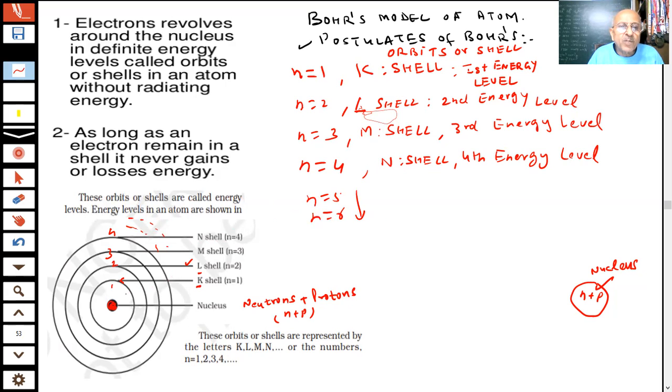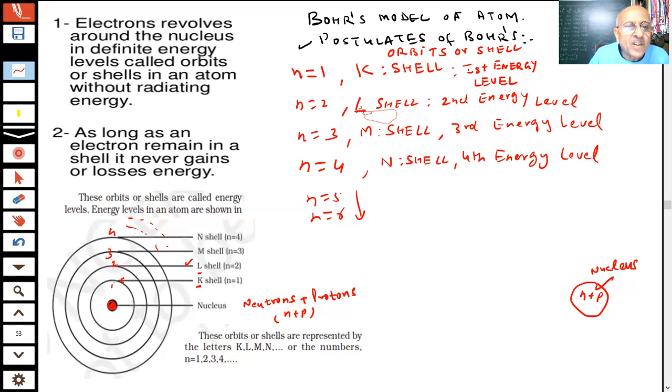As you are going, student, from the nucleus outward, the energy is increasing. Why do I call it an energy level? Because there is an increase in energy. The electrons will be filled in these shells inside the atom. You are saying electrons are present in these shells. How many? That we will tell you. There is a formula which was proposed. So there are electrons in the K shell, electrons in the L, M, depending on how many electrons are present in an atom, students.